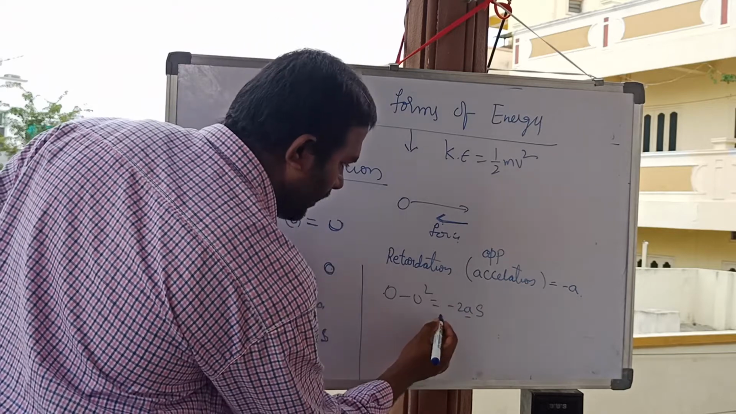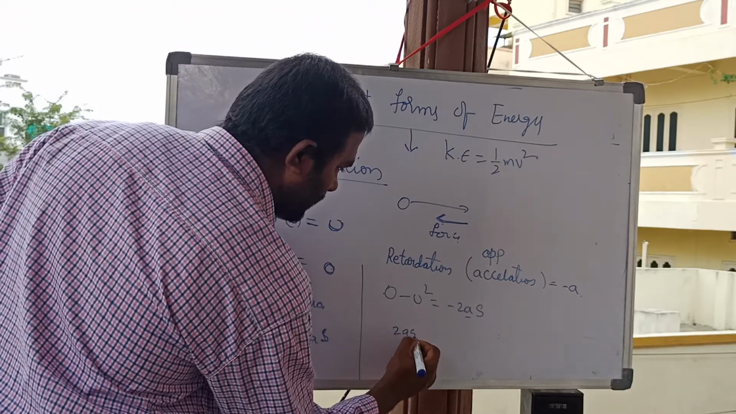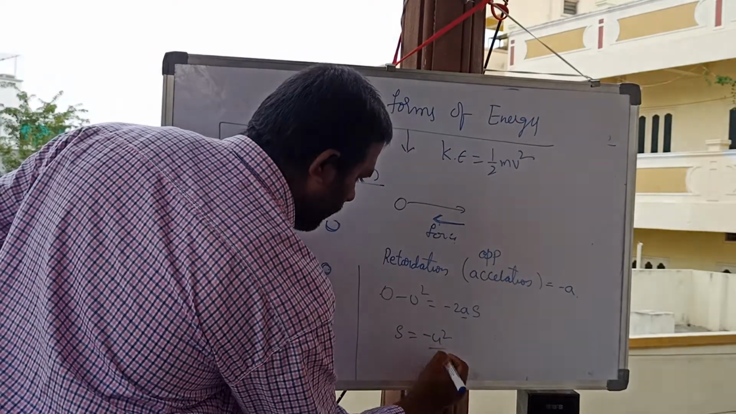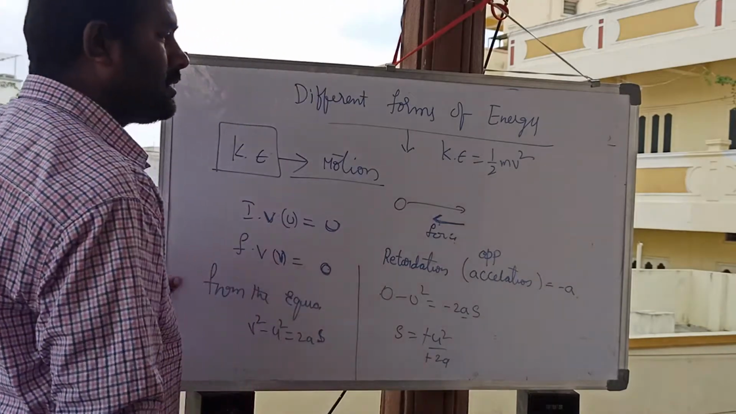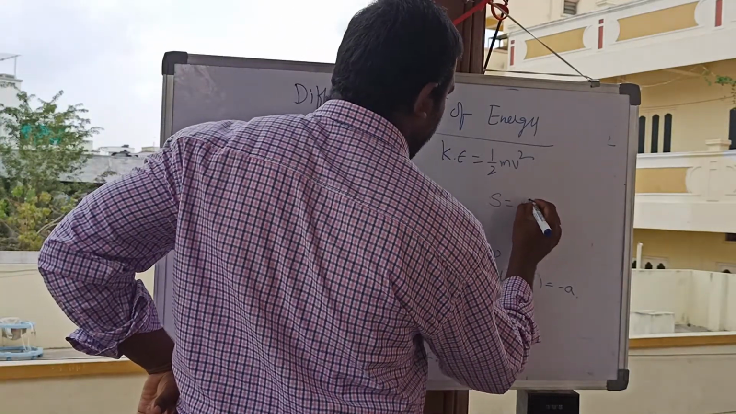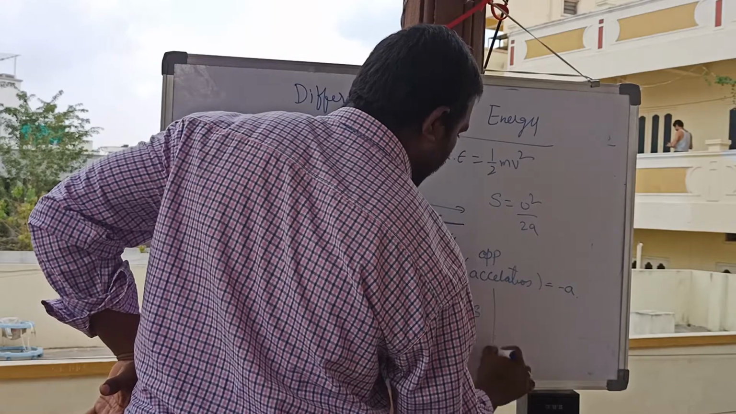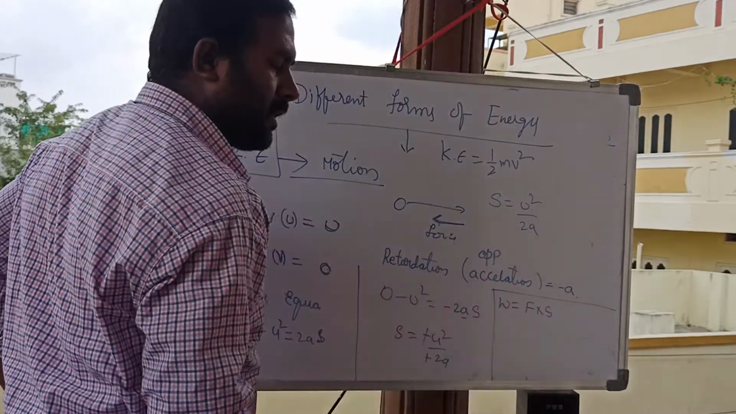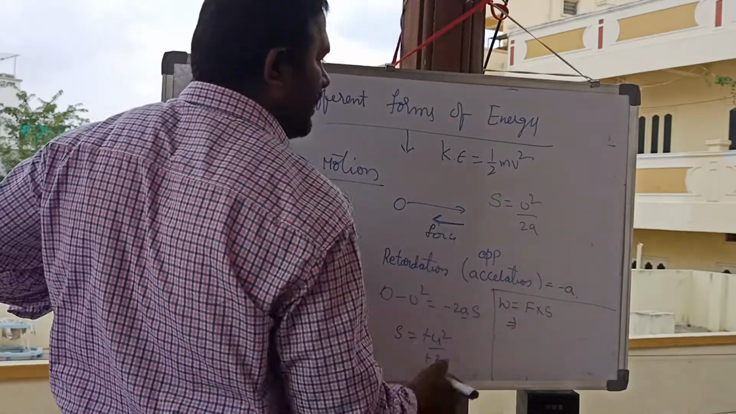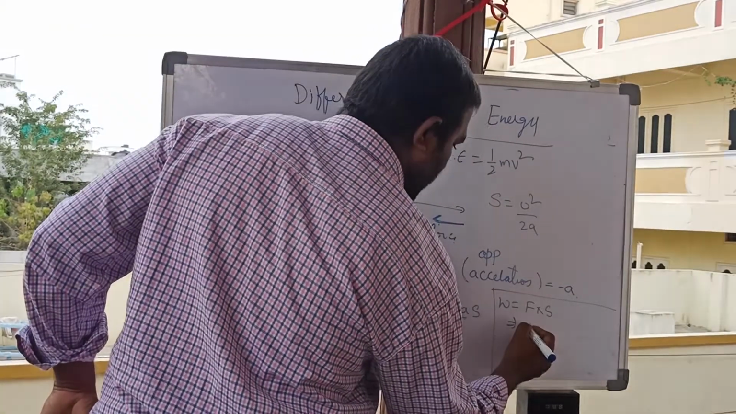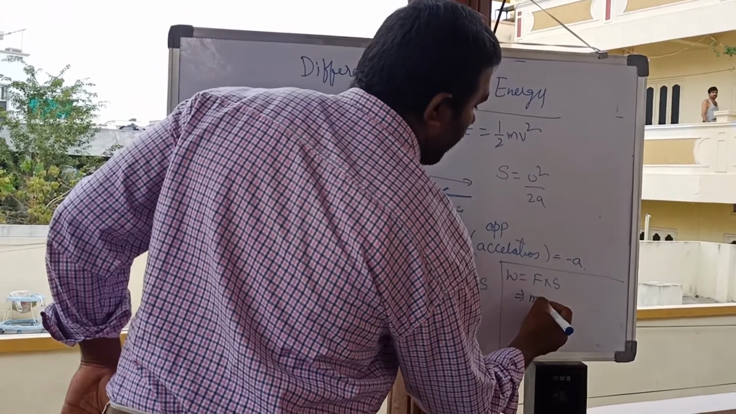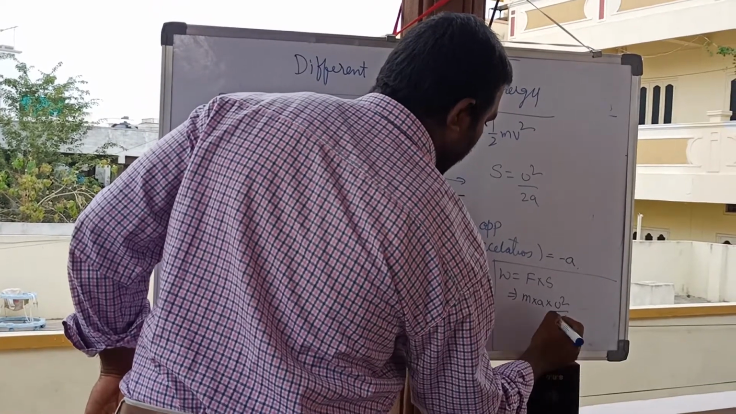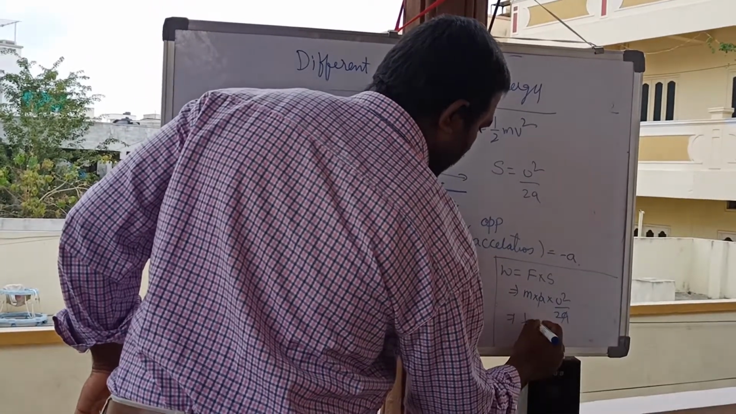Yes, a is minus, so we can write 2as is equal to minus u square, divided by minus 2a. We can cancel this. What is s? s is equal to u square by 2a. We know that work done W is equal to F into s. Force F is equal to m into a, and s is u square by 2a. Cancel, and we can write it as half m u square.